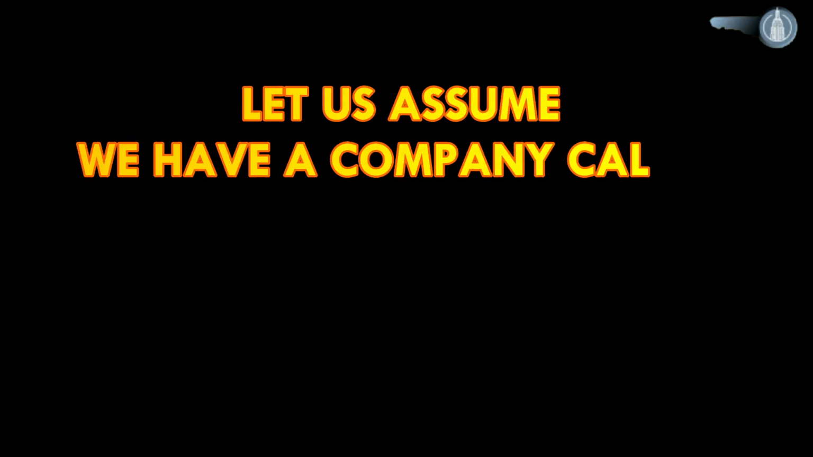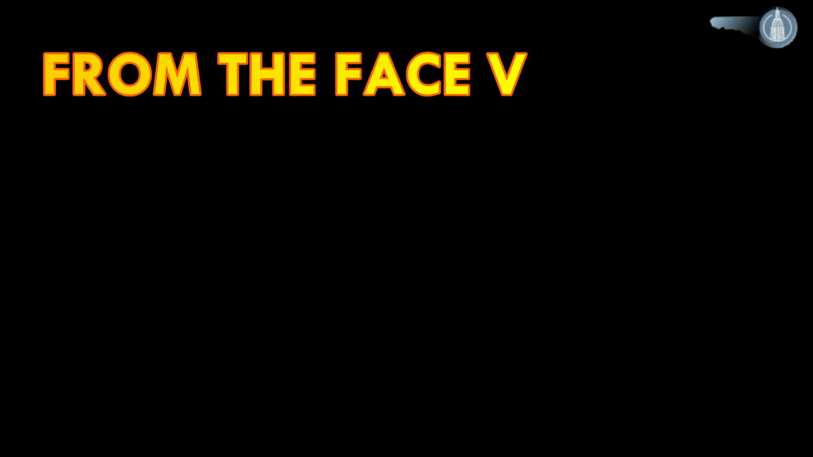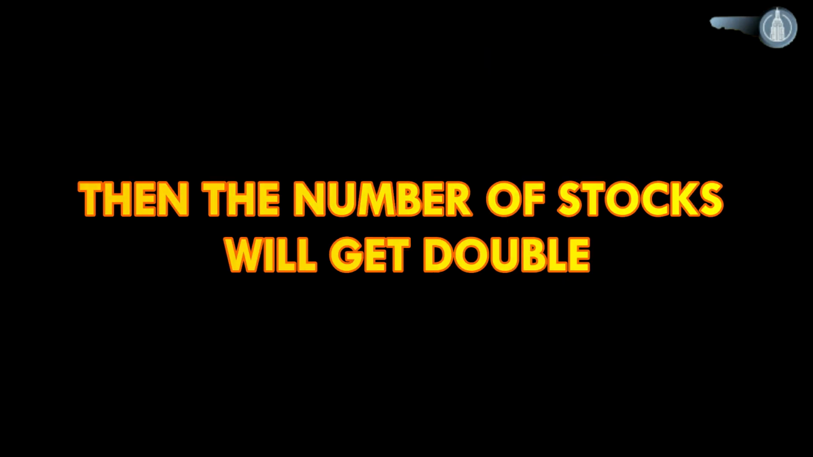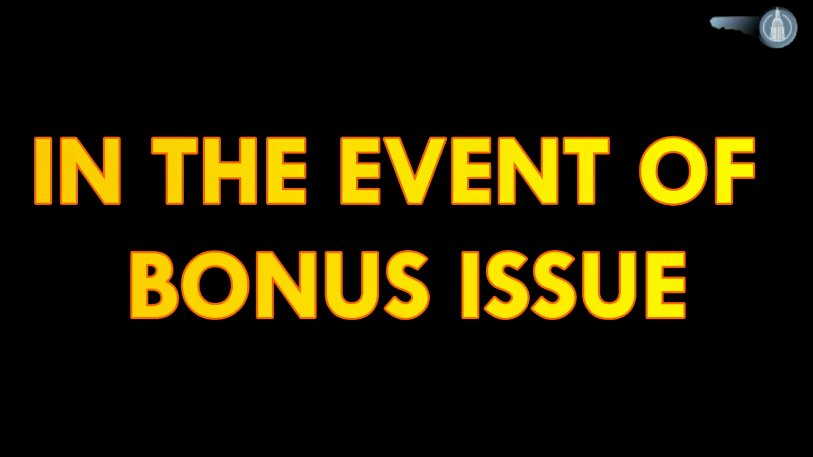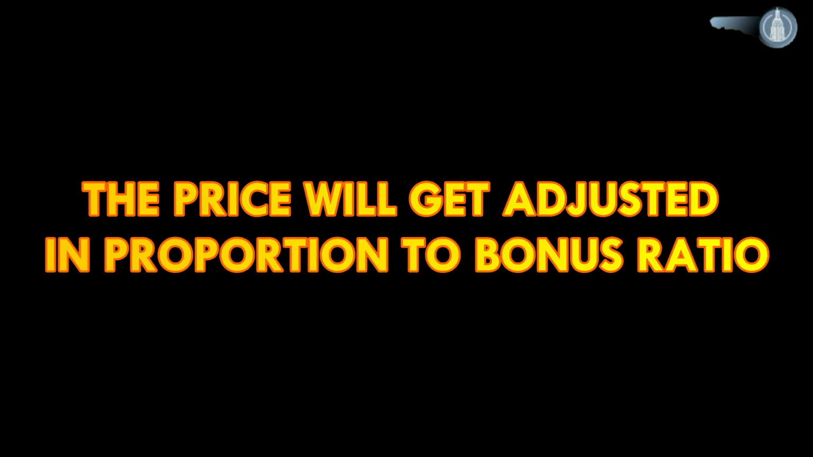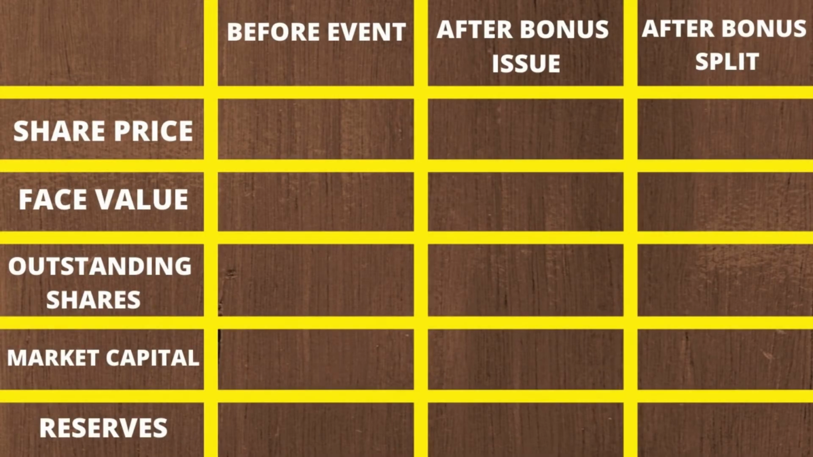Let us take one example to understand the difference in a better manner. Let's assume we have a company called ABC Ltd. If it goes for a stock split from the face value of 10 to the face value of 5, then the number of stock will get double and the price will get adjusted. Whereas in the event of bonus issue, face value will remain same, but the price will get adjusted in proportion of the bonus ratio.